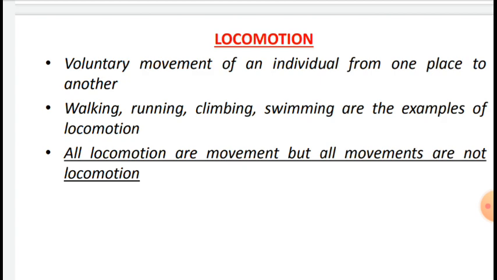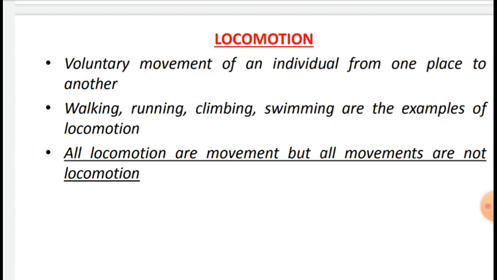This point is important here. There is a main difference between movement and locomotion. Movement which results in a change of place or location is considered locomotion. Some examples of locomotory movement are walking, running, climbing, flying and swimming. They are all forms of locomotory movements. For this purpose, locomotory structures are required. These are also involved in other types of movements.